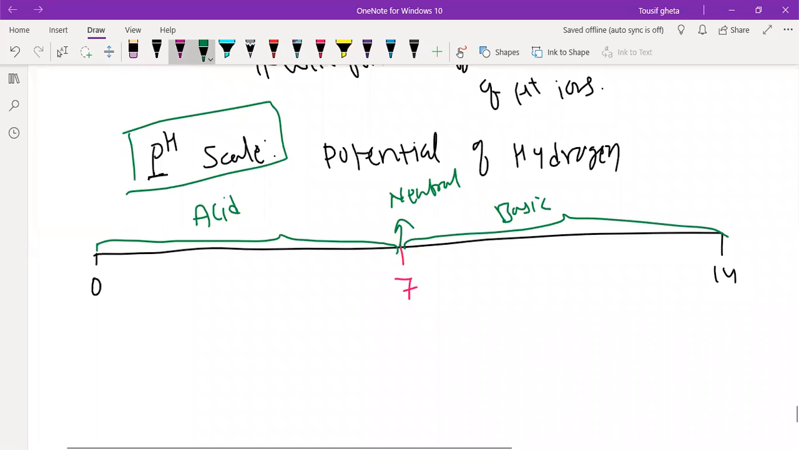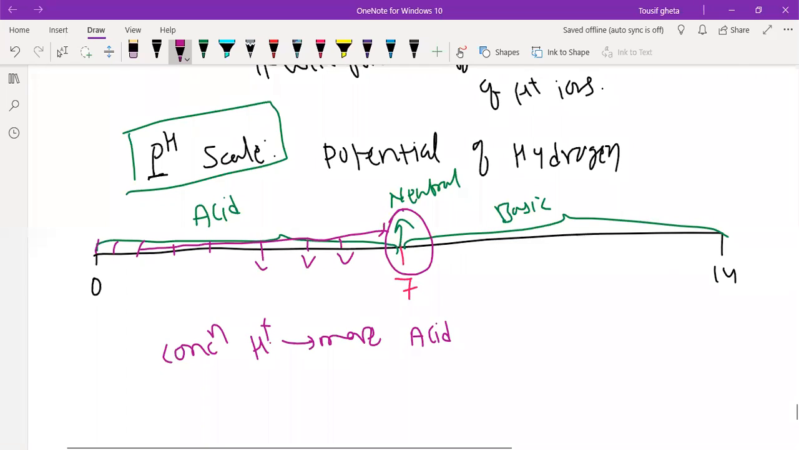So how did they make the scale? By using the pH scale, they started to measure the concentration of H plus ions. H plus ion concentration is more in the case of acid. From 0 to 1, 2, 3, there are more H plus ions, and as you go nearer to neutral, the concentration of H plus ions decreases. At 7, remember, the concentration of H plus ions is exactly equal to the concentration of OH minus ions.